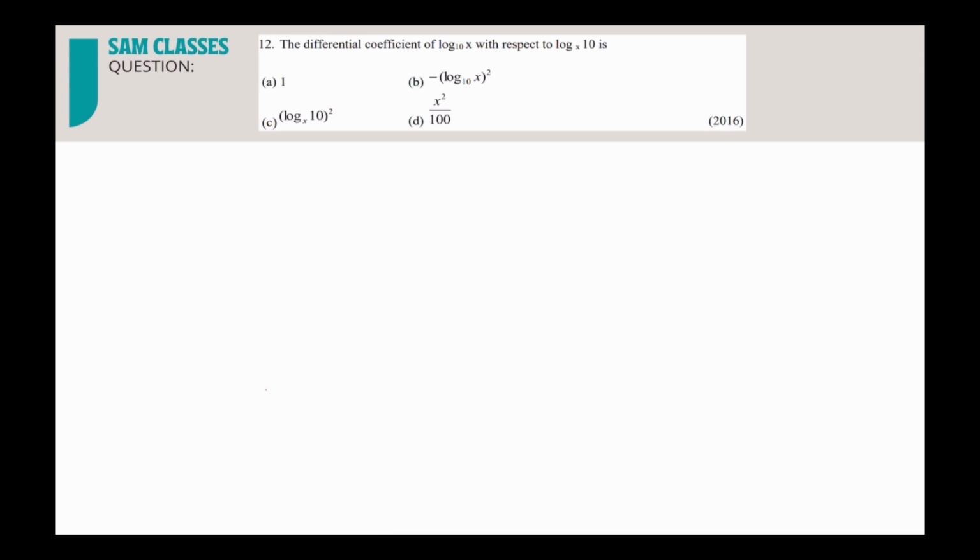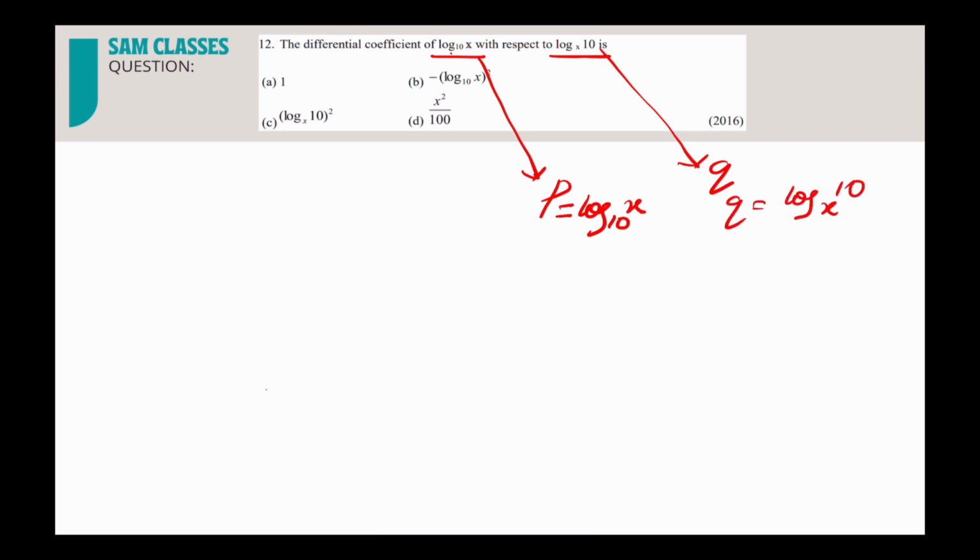Okay, now the next question that we have here is the differential coefficient of log x base 10 with respect to log 10 base x. So whenever we have something like differentiate this with respect to this, what I'll do, I'll take this as P, I'll take this as Q. So what I've done is I've taken P is equal to log x base 10 and I've taken Q is equal to log 10 base x. Correct? Very simple. Yes or no?